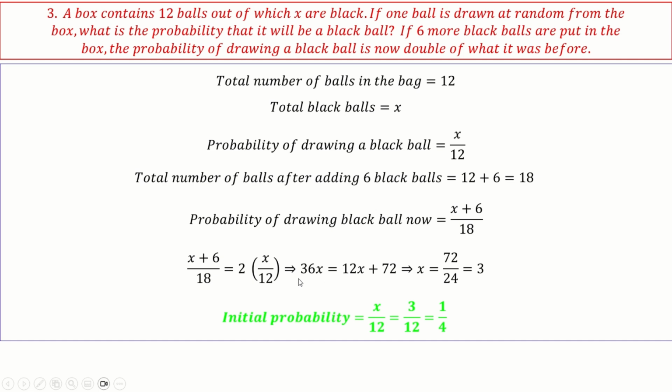So just do a simple simplification. Then what you will get is 36x equal to 12x plus 72. So if you simplify, x is equal to 3. Okay. So the initial probability is 1 by 4.